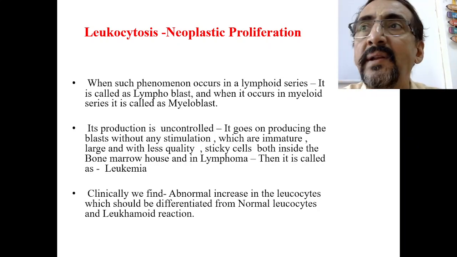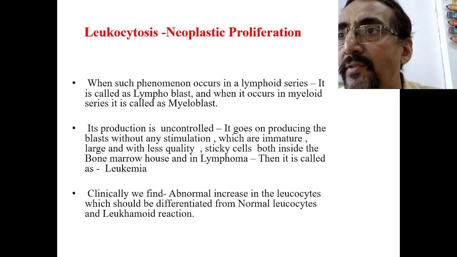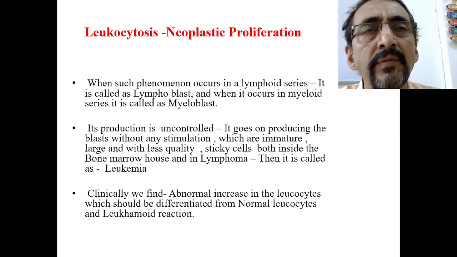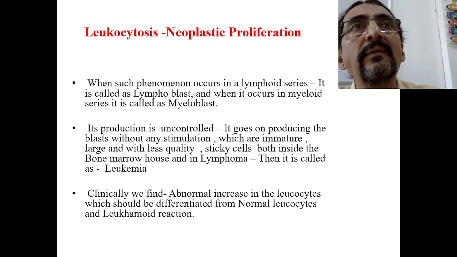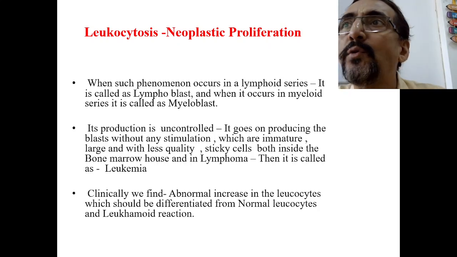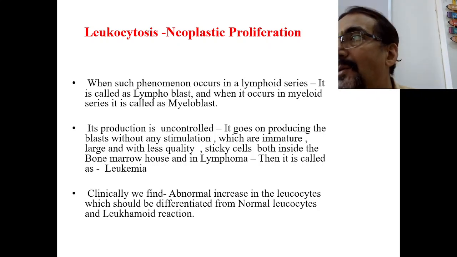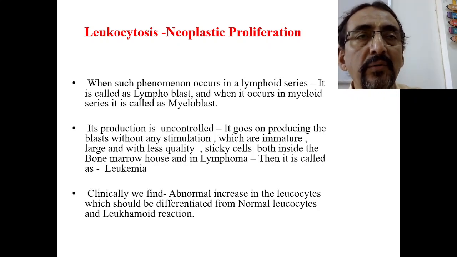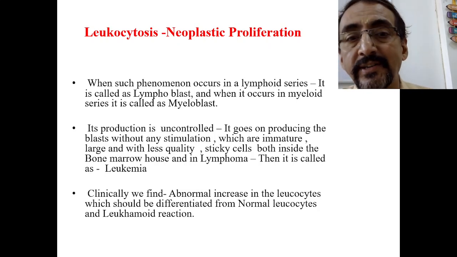Suppose the child is having some infection, a normal cell pattern is taking place, normal leukocytosis is taking place. Yes, there may be an increase up to 20,000, 25,000 in acute infections. Even in case of leukemia, where the leukoblasts are abnormally proliferating, that also shows leukocytosis in the CBC. So when we have leukocytosis, we should differentiate it from normal leukocytosis and, as I already told in the first class, leukocyte reaction.